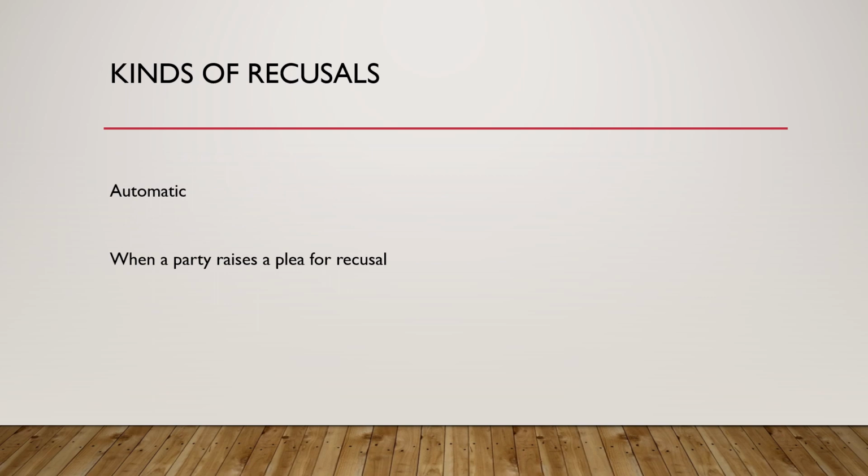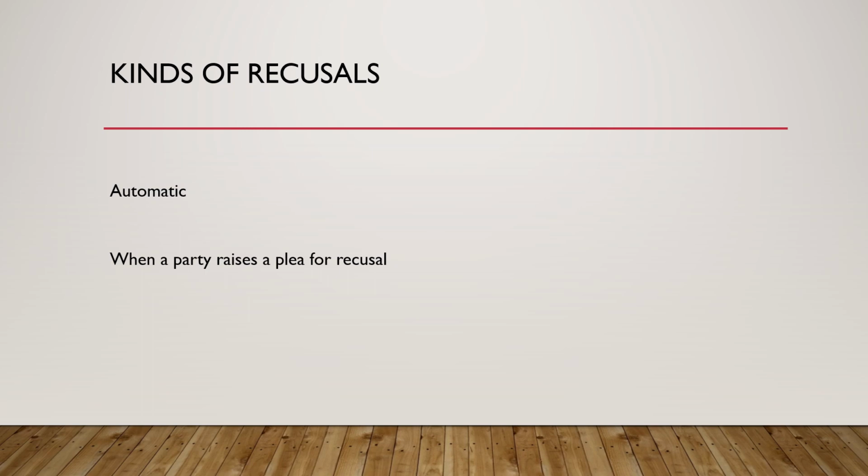And let's move to the kinds of recusals. There are two types of recusal. One is automatic, in which the judge himself decides that he won't hear the case and withdraws from it. And the second one is when a party raises a plea for recusal, highlighting the possibility of bias or personal interest of the judge in the case. These are the two kinds of recusals which we find.